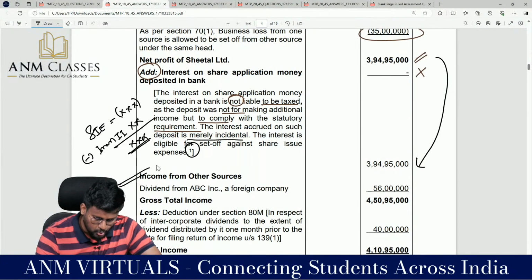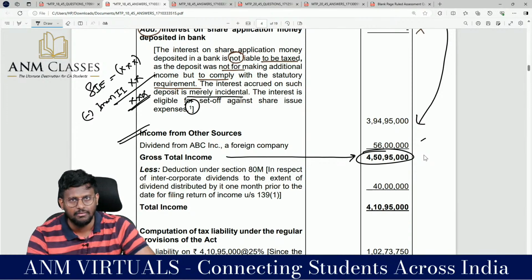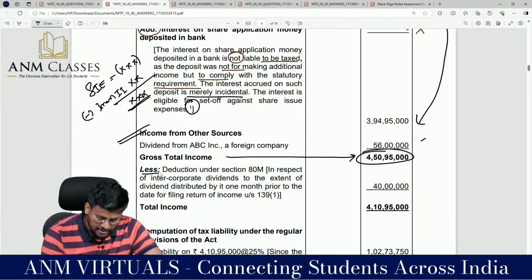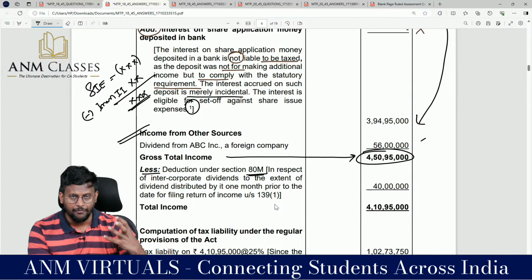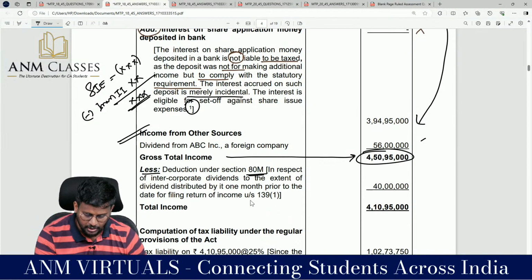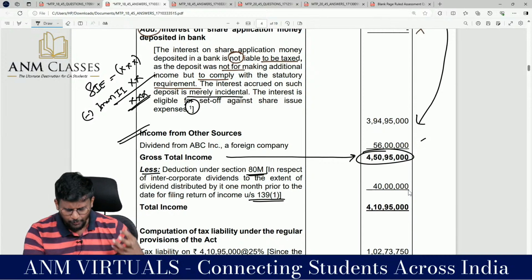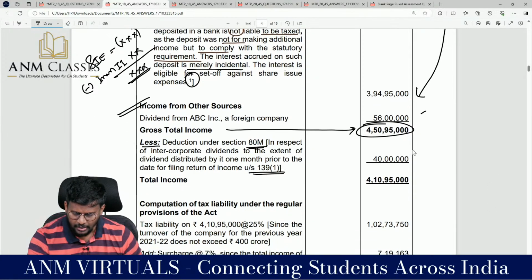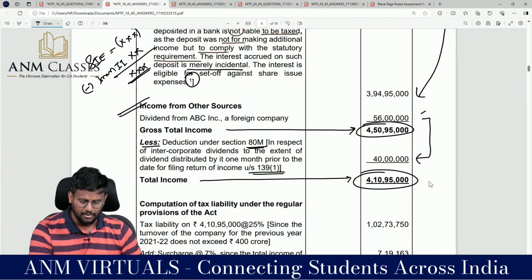So income from other sources, dividend income from ABC, a foreign company, 56 lakhs. So the gross total income is 4 crore 50 lakh 95,000. Less: deduction in respect of inter-corporate dividend to the extent of dividend distributed by it one month prior to the date of filing the return under section 139(1). So 40 lakh, because they received 56 lakh and distributed 40 lakh. So that will be eliminated from the gross total income. So the total income comes to 4 crore 10 lakh 95,000.